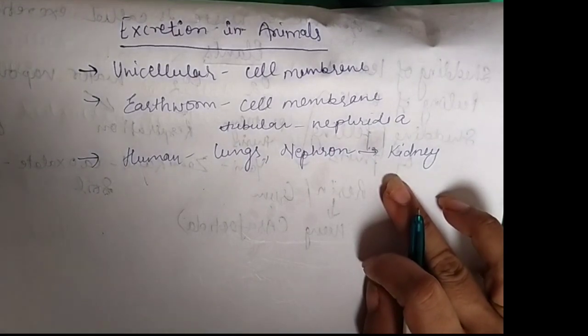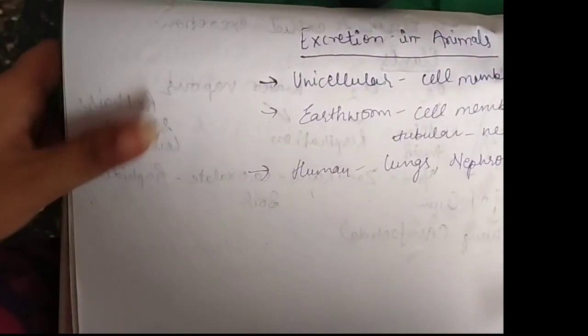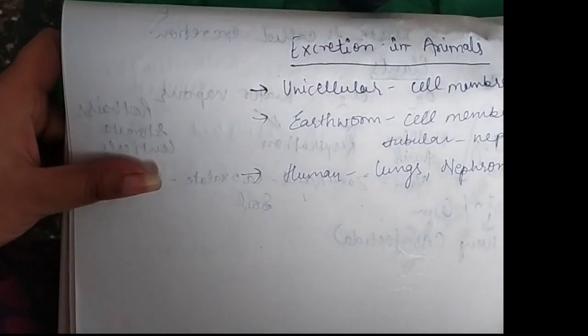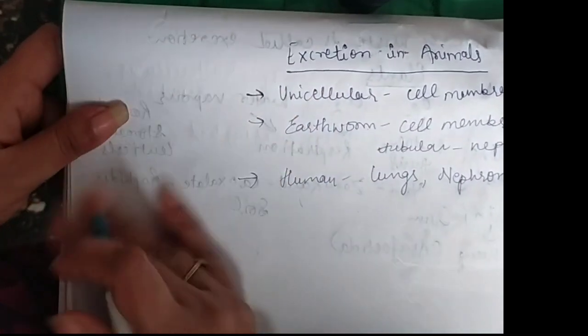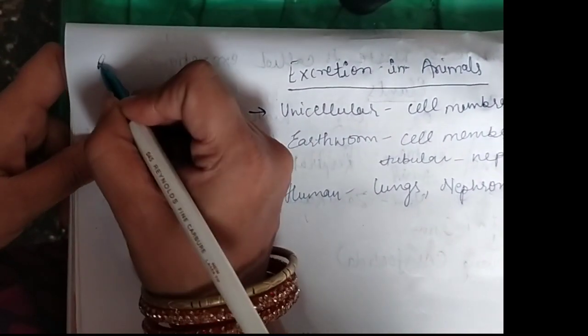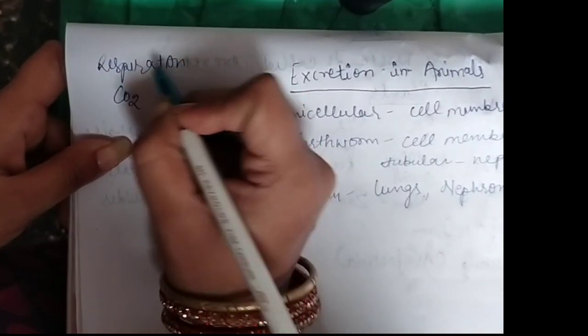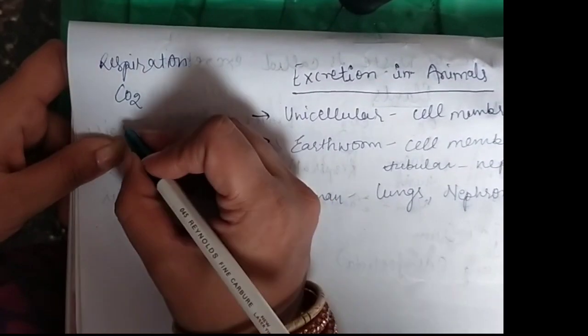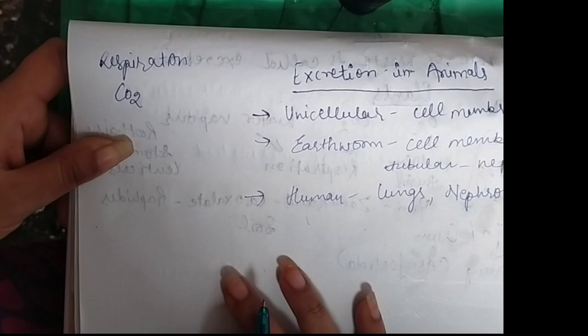So now we are going to discuss the excretion in human beings. What are the components which act as waste material in our body? There are two waste materials. First is CO2, which is produced by the process of respiration, जो कहाँ produce होता है, as a byproduct of the respiration process. We have already discussed the respiration process.